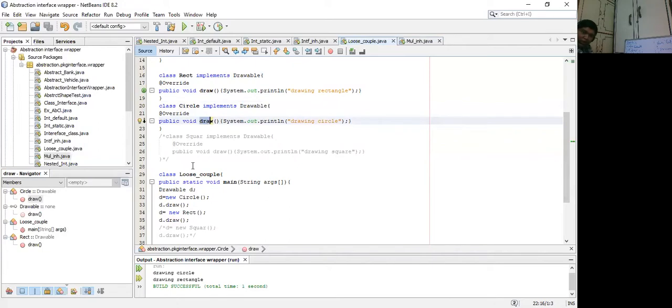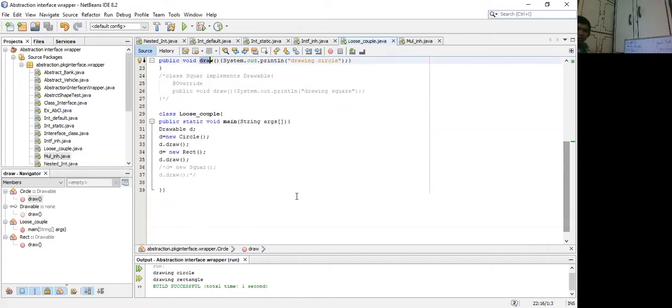Next, we have commented out another thing, which I will uncomment, and I will show you what the working goes like. So in class LooseCouple, we have our main method, and we are creating a reference of the interface Drawable, that is d, and we are turning it into an object using the new keyword.